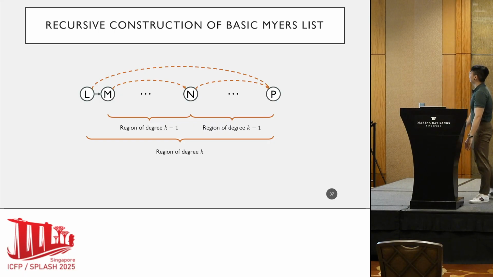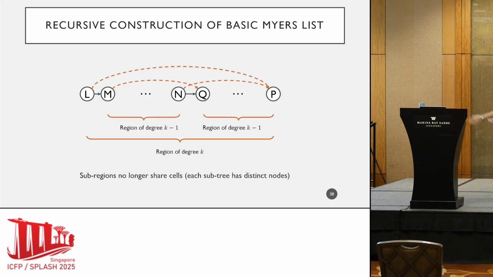We look at the recursive construction rule of every region in the basic Myers list, and we know that a binary tree has more or less two additional properties. The first is that the subtrees of a binary tree don't share any cells. So let's do that first. Right now, both regions share this cell n over there. We don't like that. Let's split them up into two distinct regions.